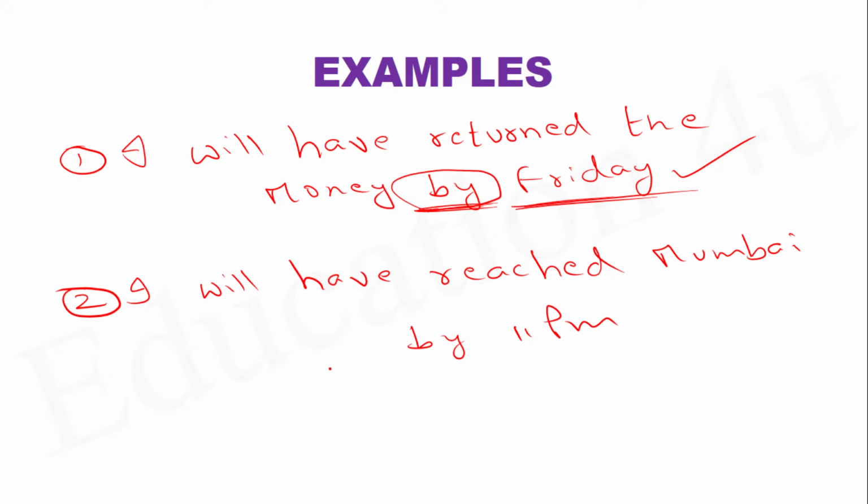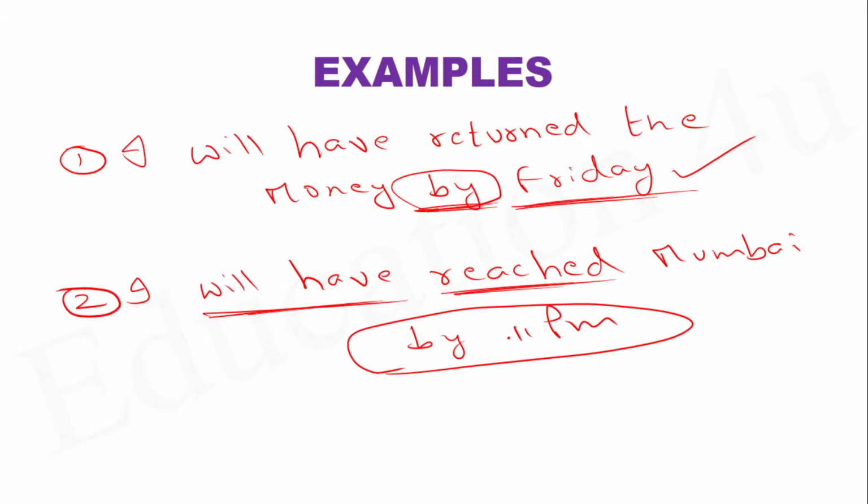Now, when you say this expression, I will have reached Mumbai by 11 p.m., you are actually denoting the future deadline. Okay. When you say, I will have reached Mumbai by 11 p.m., it means after 11 p.m., I will no more be traveling in the train. Already by 11 p.m., I will have got down from the train. I will have reached Mumbai. By 11 p.m., I will have already got into my house in Mumbai. You understand? So, this is a very interesting tense.